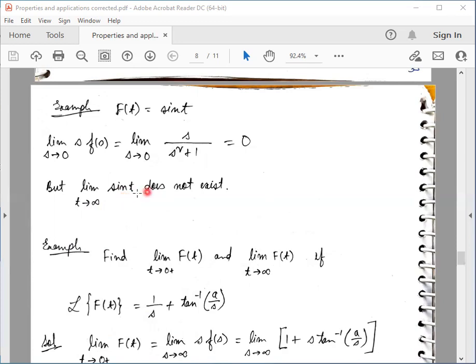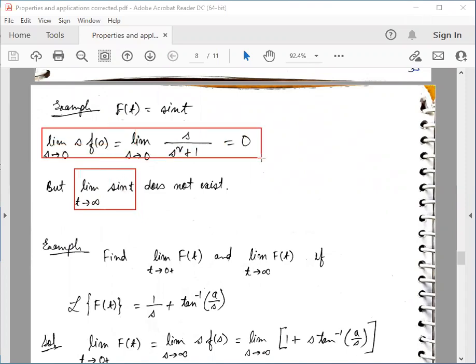Since it does not exist, we should not try to equate this limit with this limit. These two limits are not the same. We should not try to equate them because the limit of sine t does not exist.